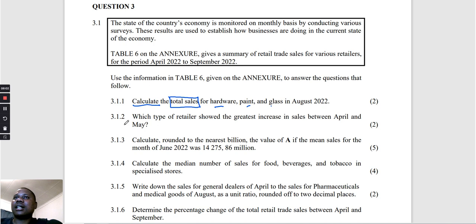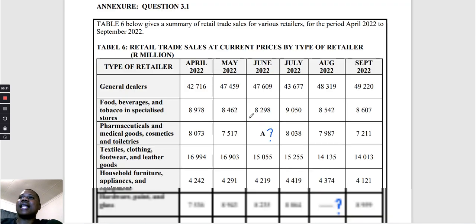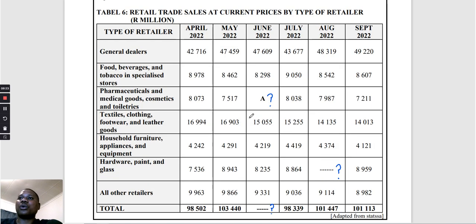Then now number 3.1.2, they say which type of retailer showed the greatest increase in sales between April and May. Let's go there again. Which retailer shows the greatest increase between April and May? Now what are we going to compare? We're going to compare May and April. When you look at this, it went up, but it went up by how much? Let's check the difference.